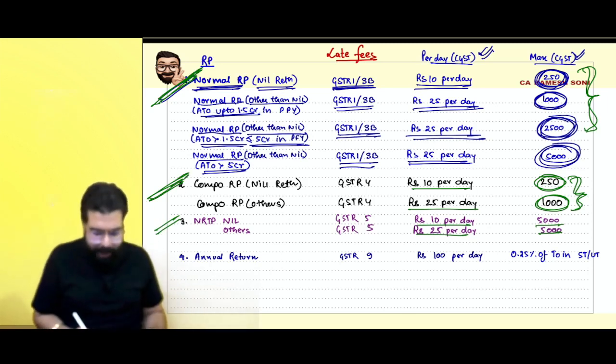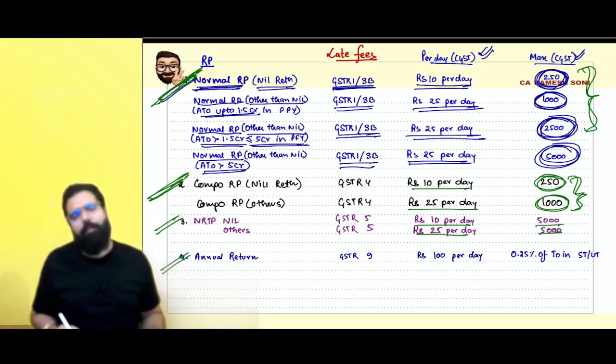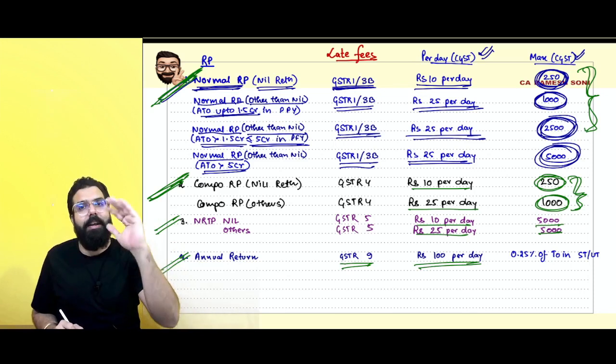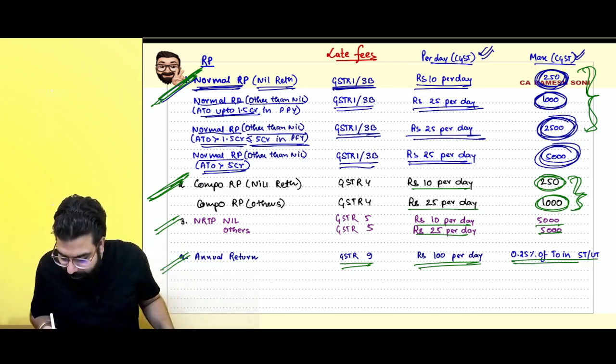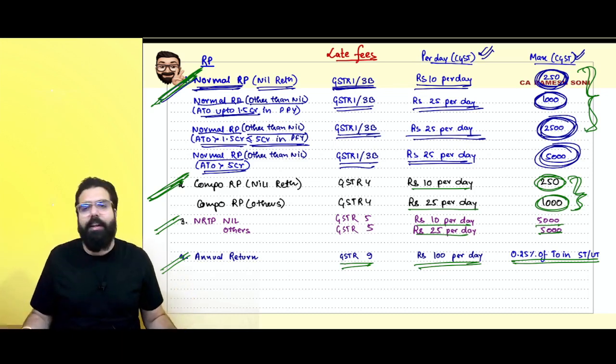Sir, regarding the late fee for the annual return, just for your knowledge, I have gone ahead and told you. The annual return is GSTR 9. The late fee is rupees 100 per day. The same late fee is still remaining: under CGST 100 rupees, under SGST also 100. The maximum late fee is 0.25% of the turnover in the state or UT.